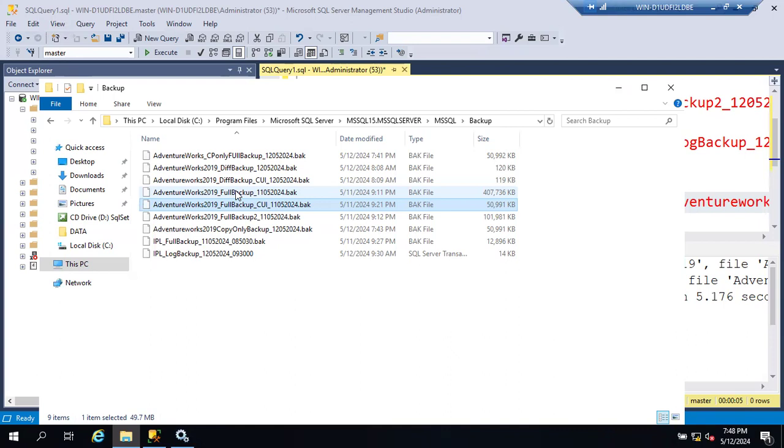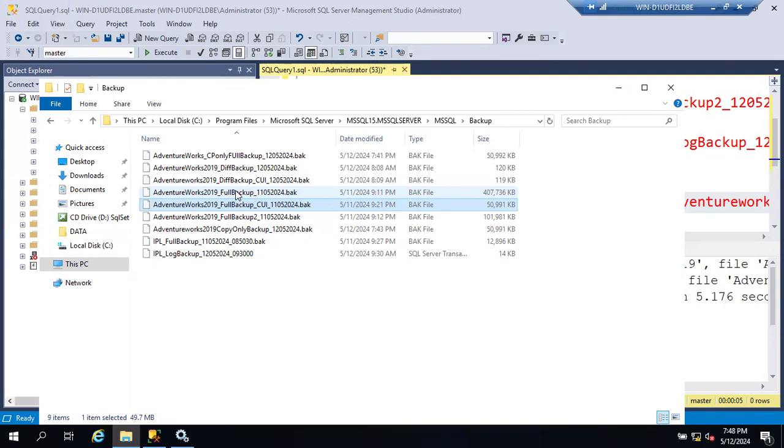For full backup it is 1 week, for differential backup it is a day, and for log backup it is every 15 minutes, sir. Correct. Sir, are these default values, or can we change them? No, we can change them. That is the regular standard procedure we'll follow.